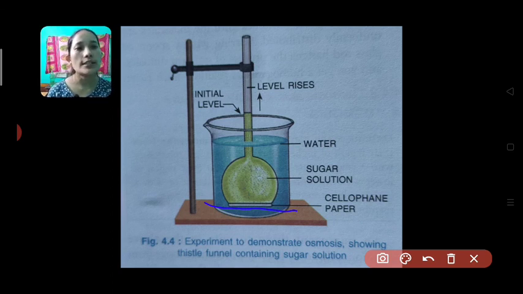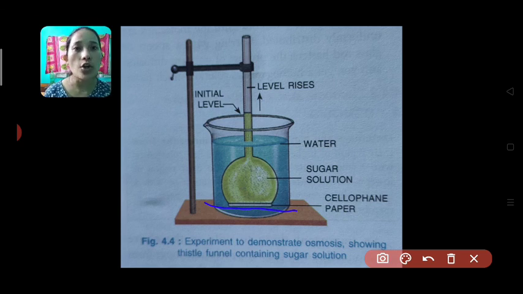Now why is that happening? That's happening because there was more water in the beaker as compared to inside the thistle funnel, because there you had sugar also and less water, because of which the water from the beaker will be moving inward towards the thistle funnel.